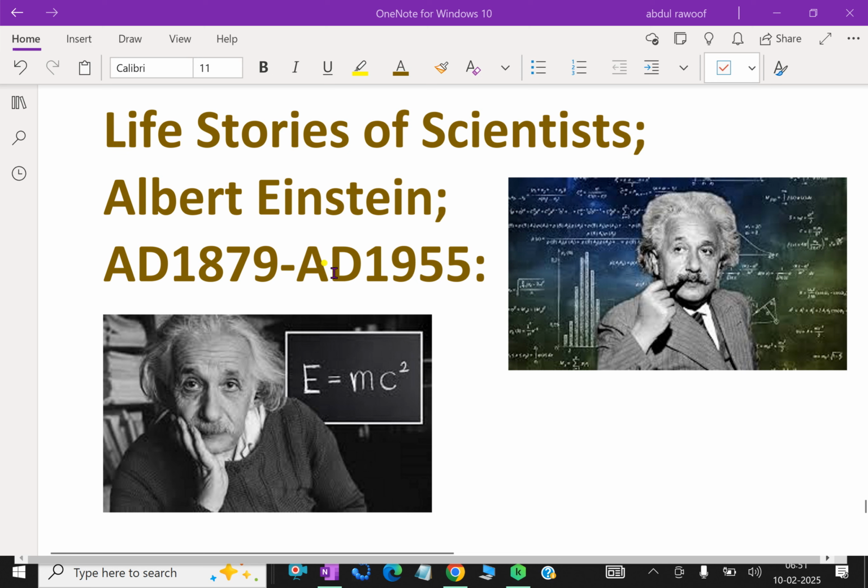In that, we'll discuss Albert Einstein. German-born physicist Albert Einstein developed the special and general theories of relativity. He won the Nobel Prize for Physics in 1921 for his explanation of the photoelectric effect. Einstein is generally considered the most influential physicist of the 20th century.